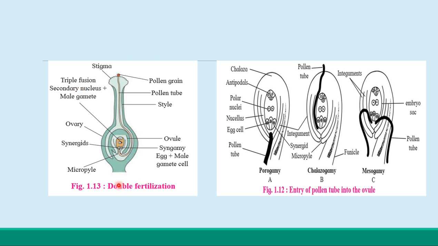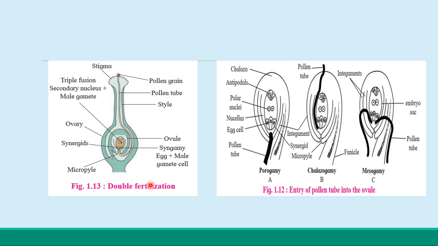So here both the male gametes participate and therefore it is described as the double fertilization. जरी दोन मेल गॅमेट आलेले आहेत तरी दोन्ही सुद्धा फर्टिलायझेशन मध्ये एंटर होतात, पार्टिसिपेट होतात. That's why it is called the double fertilization.